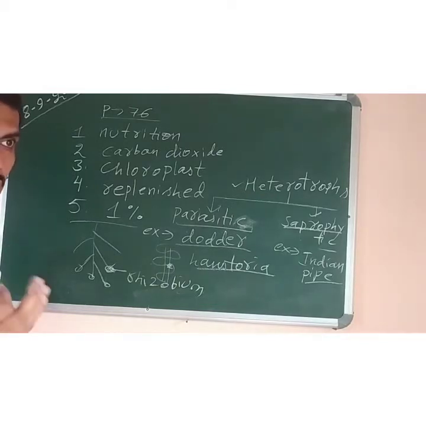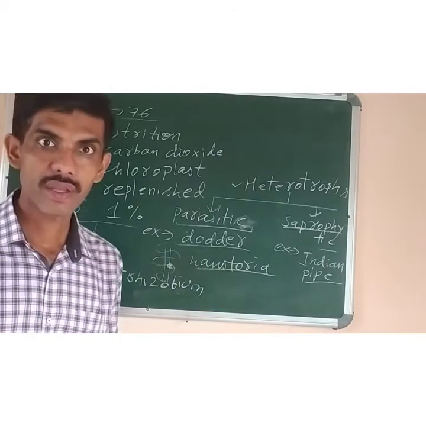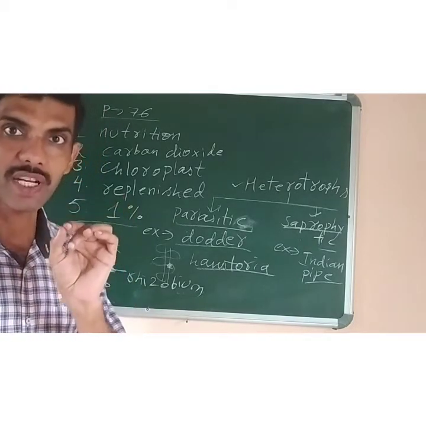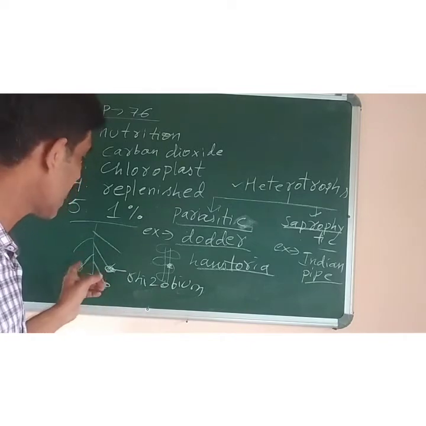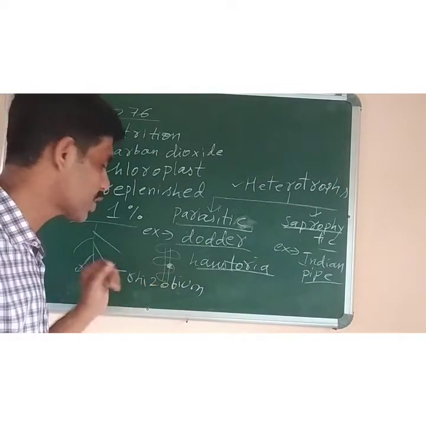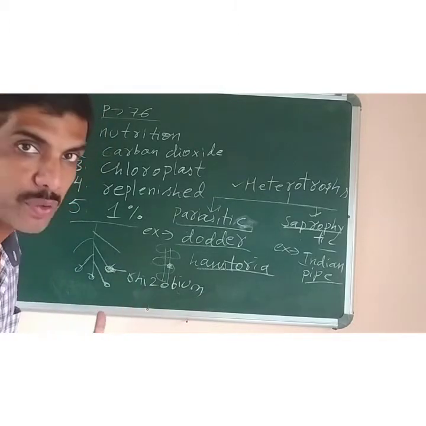Like in the gram, in the chickpea, all those pulses-bearing plants, in their roots, they contain a nitrogen-fixing bacteria called rhizobium. So what is the benefit to the plant?